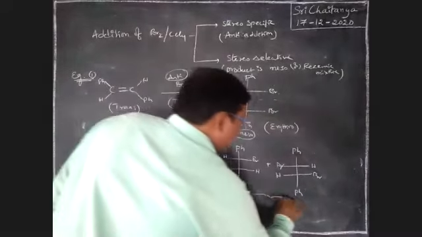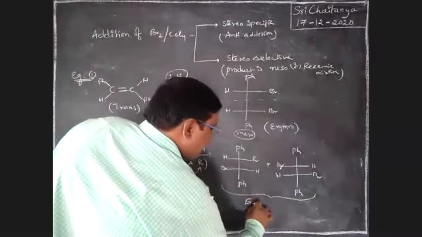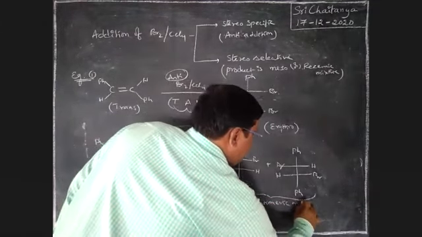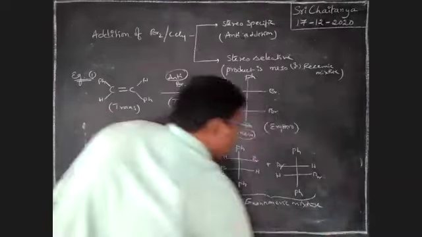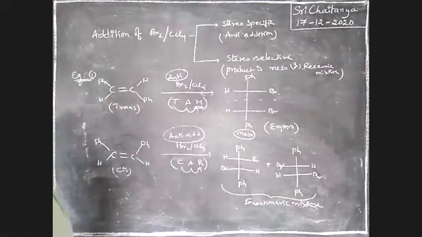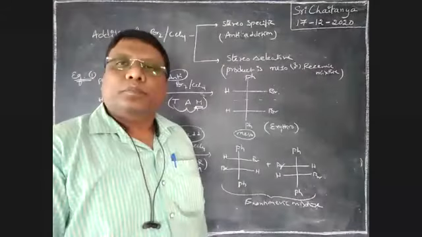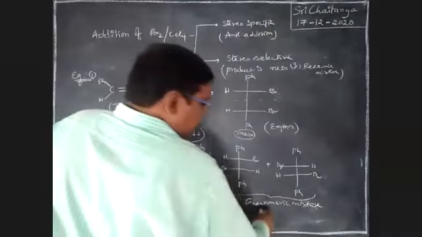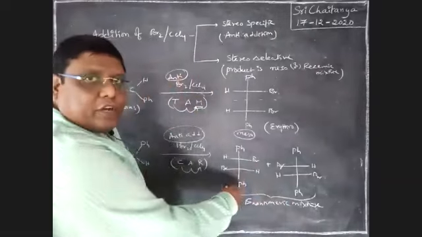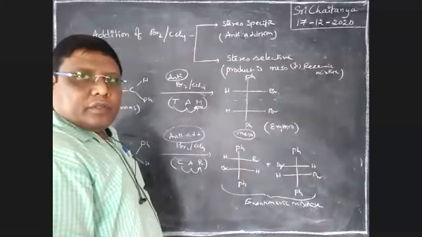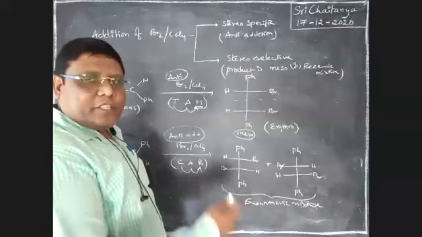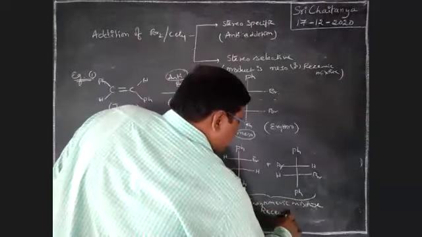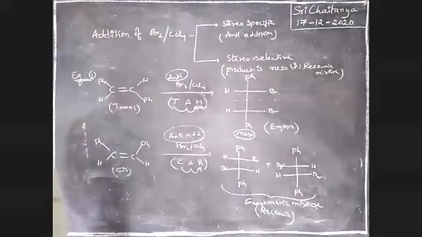So it is an enantiomeric mixture. An enantiomeric mixture is nothing but a racemic mixture, an equimolar mixture. So finally it is 50% R form and 50% S form. That is considered a racemic mixture.